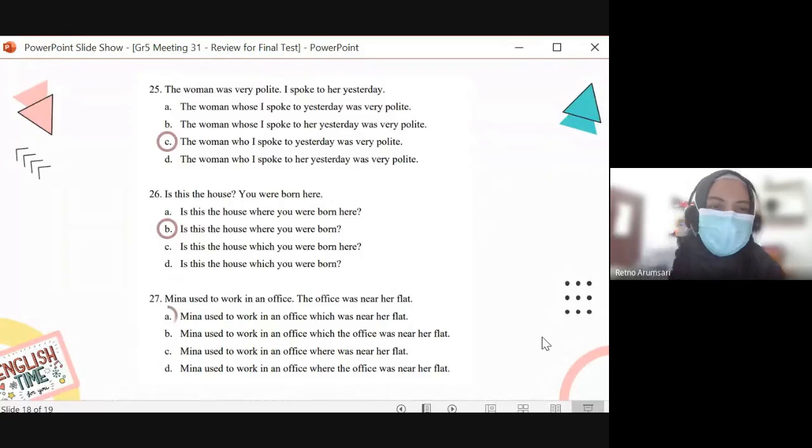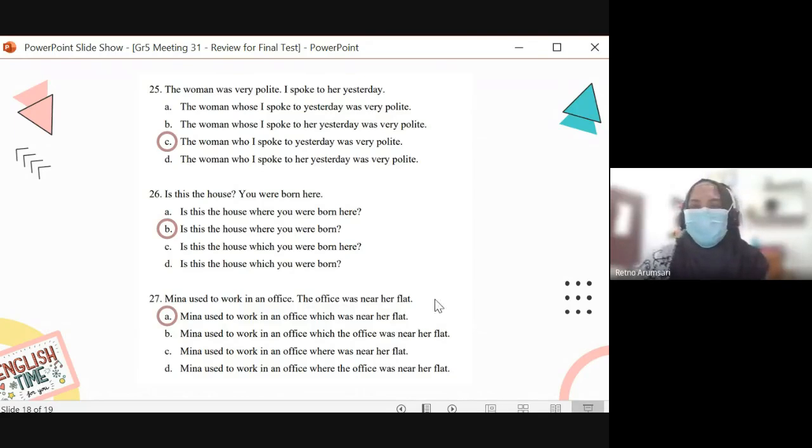Yes, it is A. Good. So it's an office and the office. You cross out the office and you change it into which. So you get Mina used to work in an office which was near her flat. Excellent, 5D.